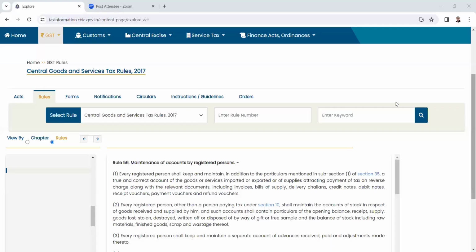Gurjit sir, let me take up the relevant rule and have a discussion on this, because this is being done at large wherever there is an inspection. So let us go to Rule 56. Rule 56.6 says, if any taxable goods are found to be stored at any place other than those declared under Sub-Rule 5 without the cover of valid documents, the proper officer shall determine the tax payable on such goods as if such goods have been supplied by the registered person. So Rule 56.6 seems to say that it is actually applicable for excess stock and not stock shortages alone.